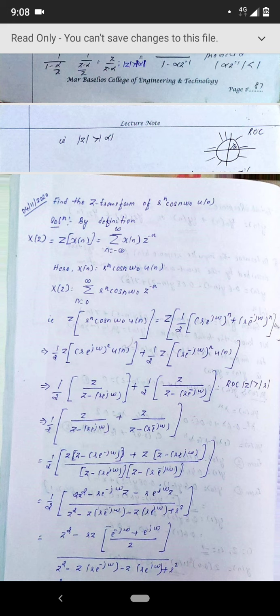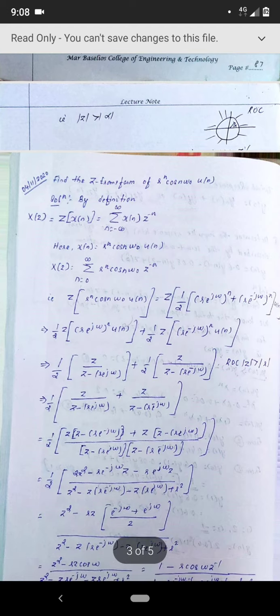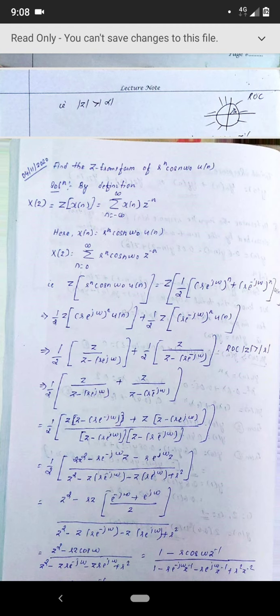Okay, so we'll be taking another question here, that is, find the z transform of r raised to n cos n omega naught u of n. You simply substitute by definition, you know everything. Keeping the result of alpha raised to n u of n, we can simply write cos n omega naught. How can you write that? So cos n omega naught is nothing but